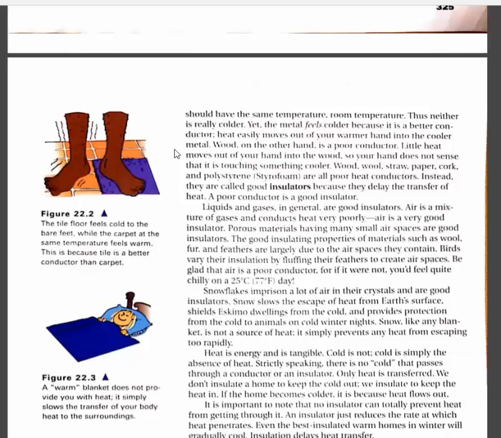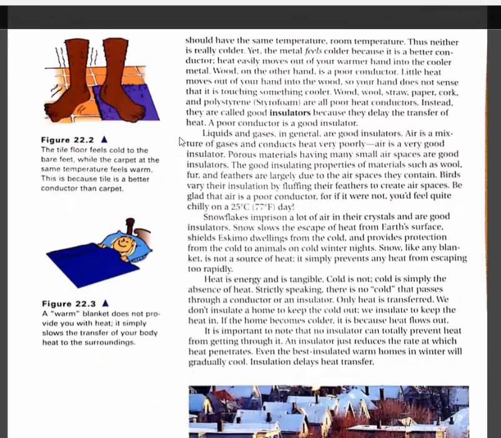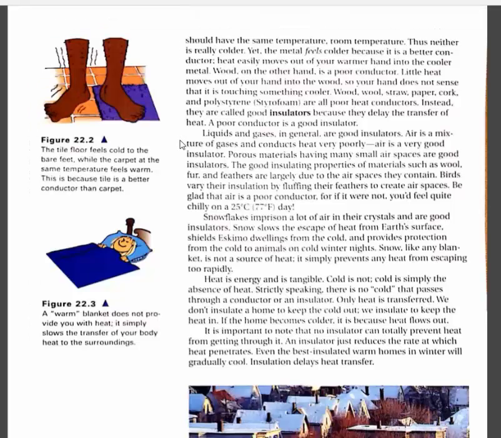Wood, wool, straw, paper, cork, and polystyrene, which is styrofoam, are all poor heat conductors. Instead, they are called good insulators because they delay the transfer of heat. A poor conductor is a good insulator. Liquids and gases in general are good insulators. Air is a mixture of gases and conducts heat very poorly. Air is a very good insulator. Porous materials having many small air spaces are good insulators.